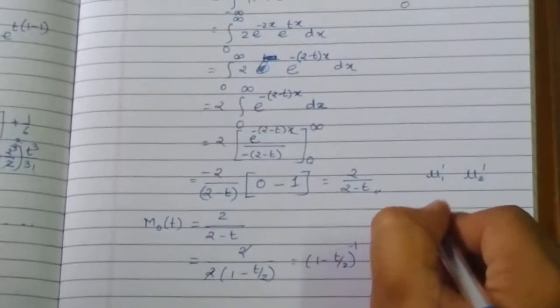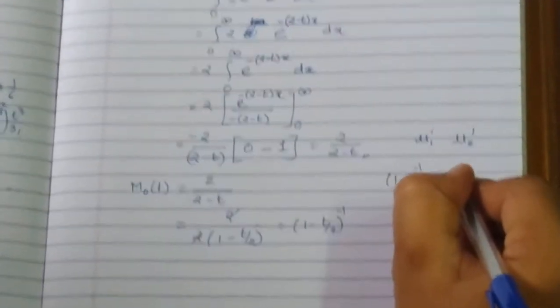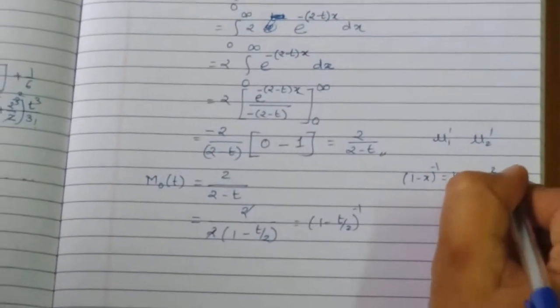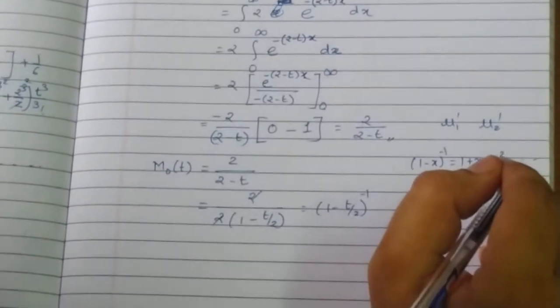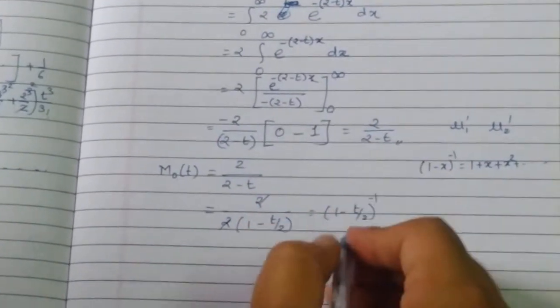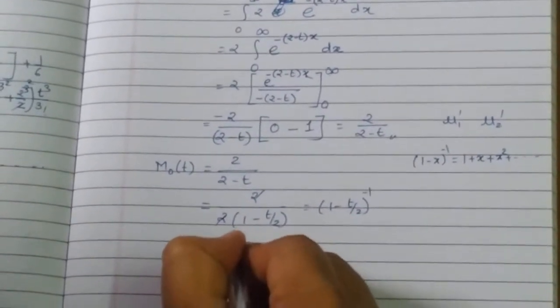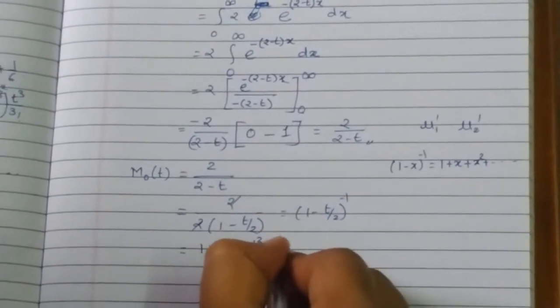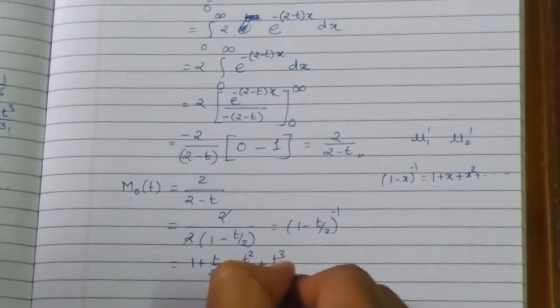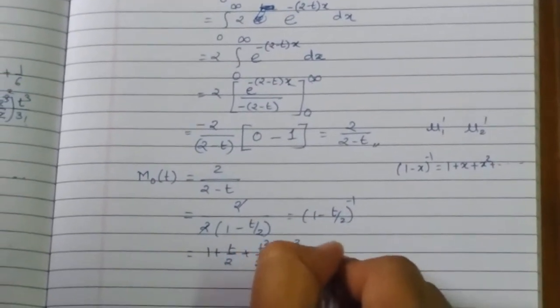We have (1 minus x) raised to minus 1, and this expansion is possible as 1 plus x plus x square and so on. So hence this is equal to 1 plus t by 2 plus t square by 2 square plus t cube by 2 cube plus and so on.